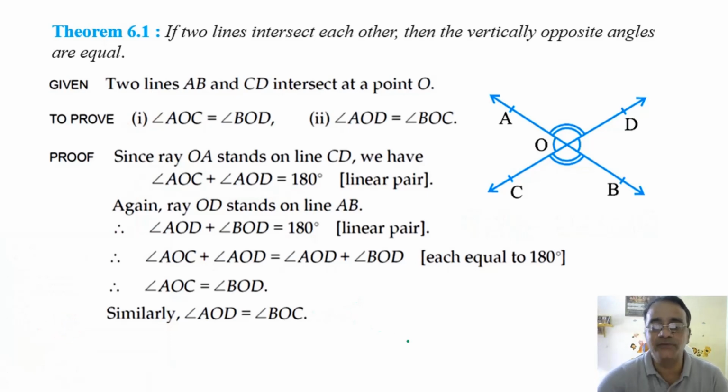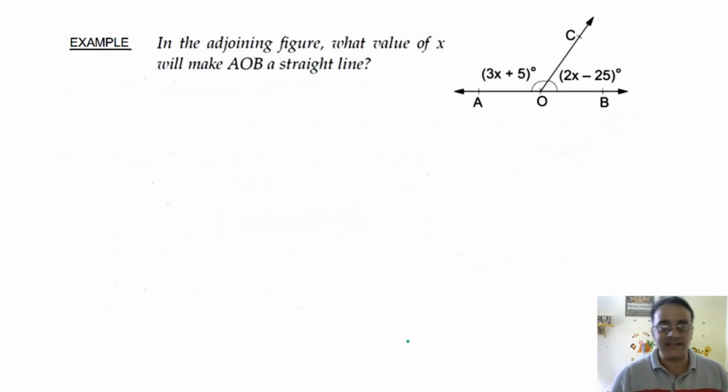So now we'll move towards the another type of question, that is to find the angles, and next is proof related question. So to find the angles, first exercise के questions ले रहा हूँ. Before that, let us see one example. In the adjoining figure, what value of x will make AOB a straight line?